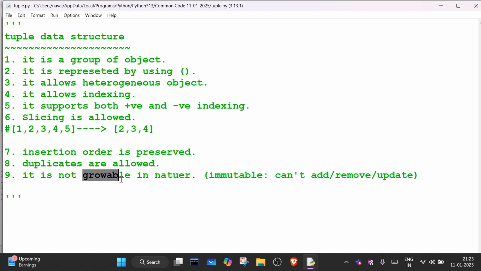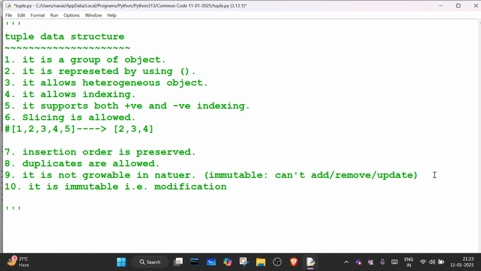We cannot delete the elements inside the tuple. The next one is it is immutable. Immutable means modifications are allowed or not allowed? Not allowed. Modifications are not allowed.